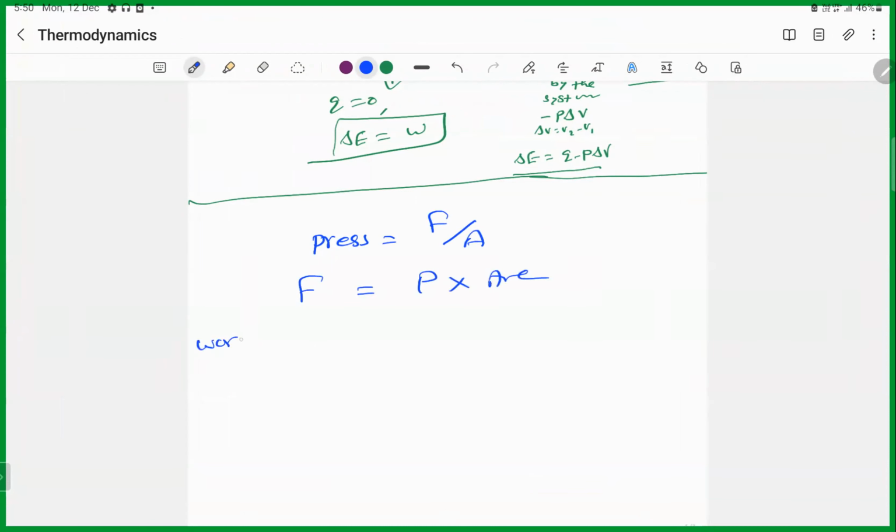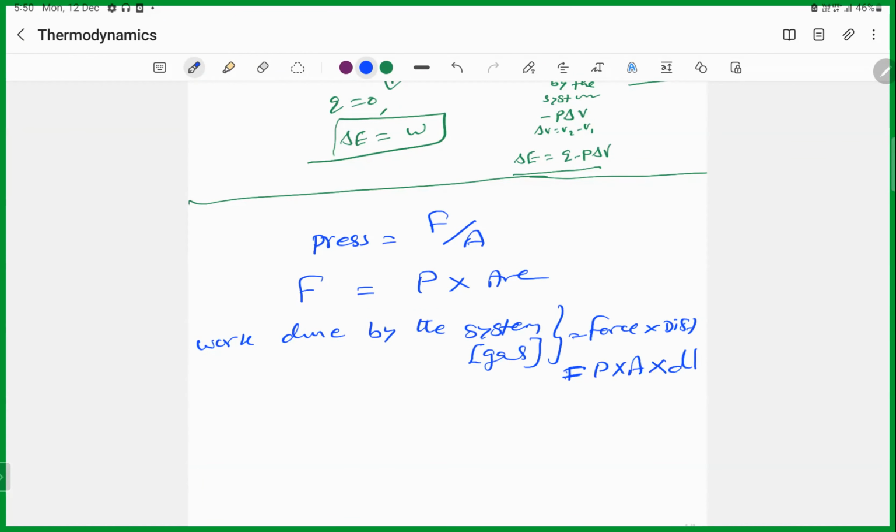So work done by the system, system means the gas, is equal to force into distance. Force is equal to pressure into area, and the distance is a small distance. So area into distance will give the amount of volume, correct?